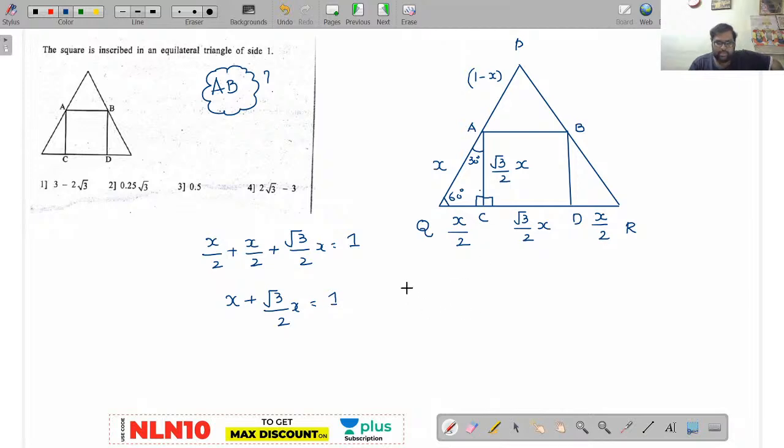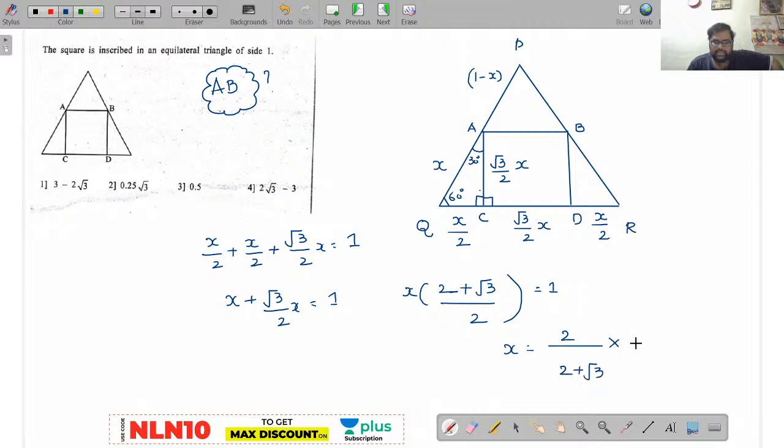So at last this will be how much? Common x, 2 plus root 3 by 2 is equal to 1. Now can I write like this? X is equal to 2 by 2 plus root 3.